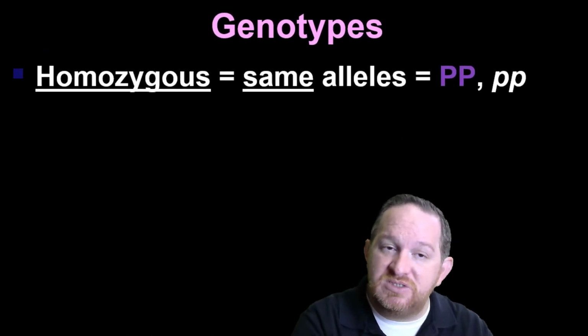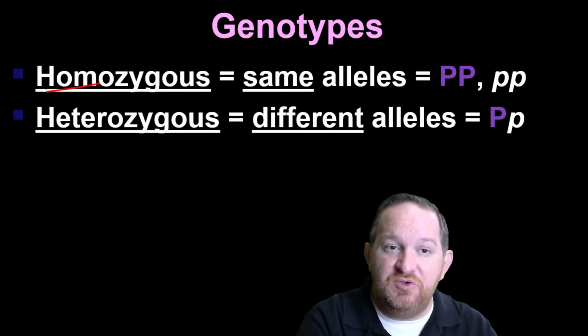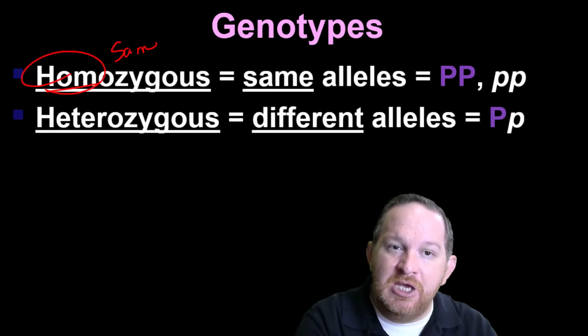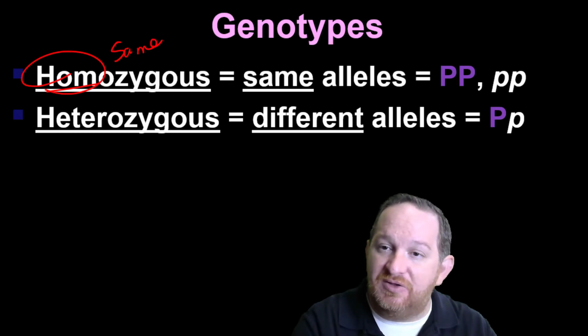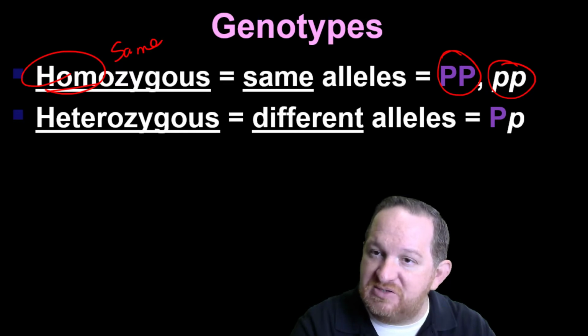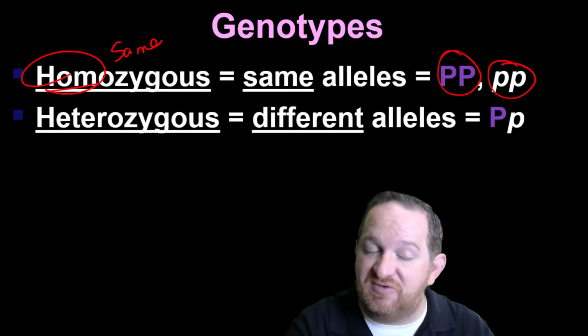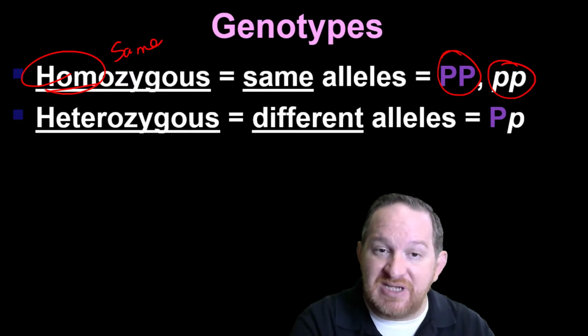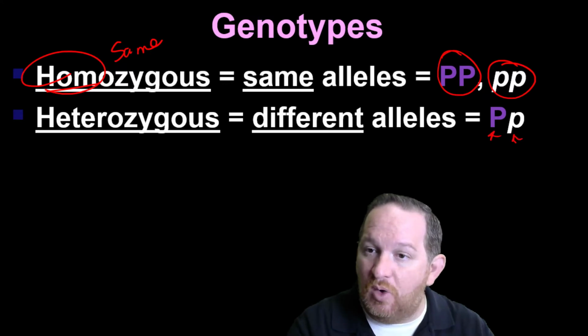Two vocabulary words I want you to learn are homozygous and heterozygous. When you say homo, you think same. So homozygous means the same alleles. Either they're both dominant or both recessive, both uppercase P's or both lowercase p's, in this case of the pea plants. For heterozygous, they're different alleles. So you've got one dominant and one recessive.